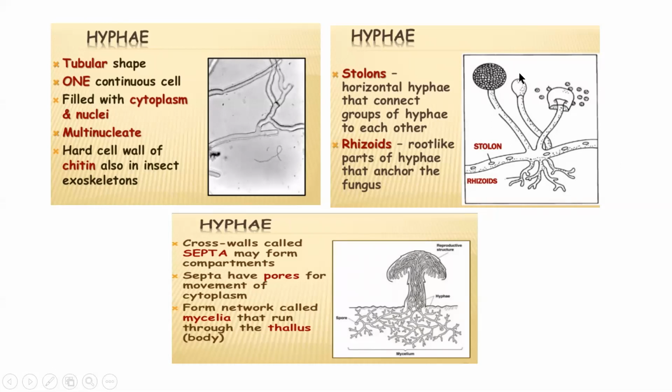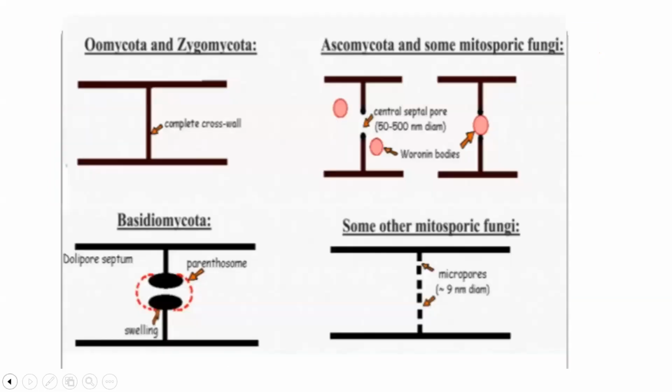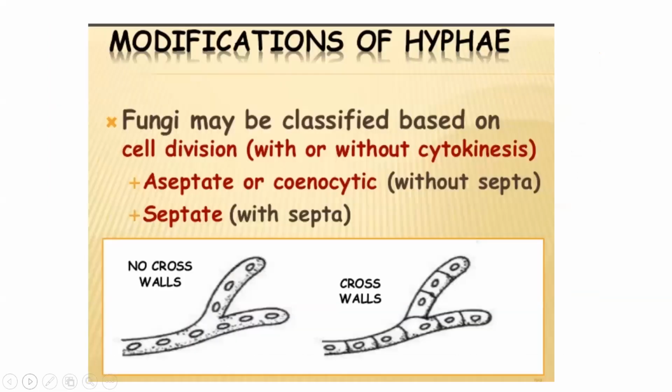So you can identify the fungus with the structure. Hypha can take the place of stolon. Stolon means horizontal hyphae. And they can take the shape of rhizoids, which are root-like parts of the hyphae. So hyphae are generally tubular structures of the fungal cell. When many hyphae are joined together, they form a network which is called a mycelium.